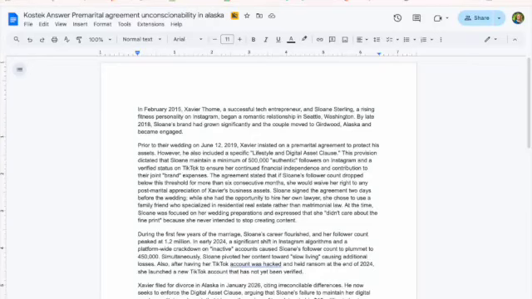Look at the essay portion of our pretest. So this is the premarital agreement on unconscionability in Alaska. And really what we're looking for is going through the steps of browsing, linking, searching, and updating so that you can say these are all the mandatory Alaska cases that we've found.